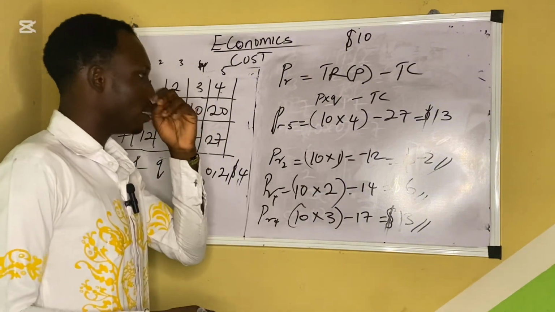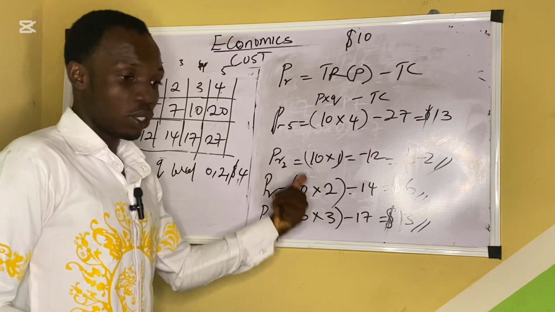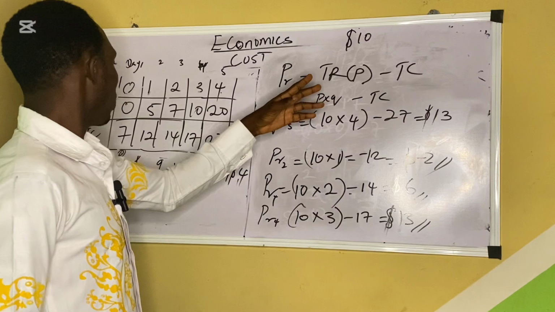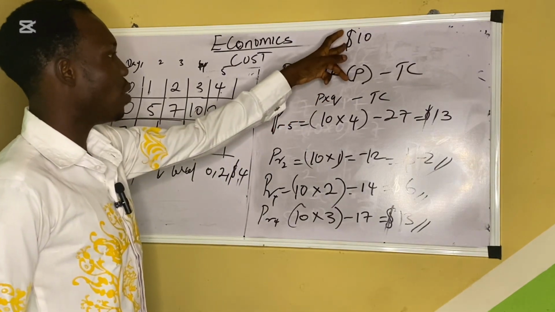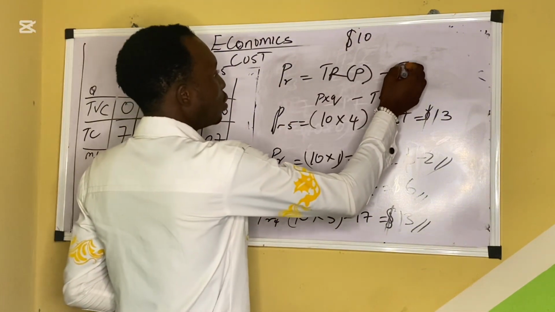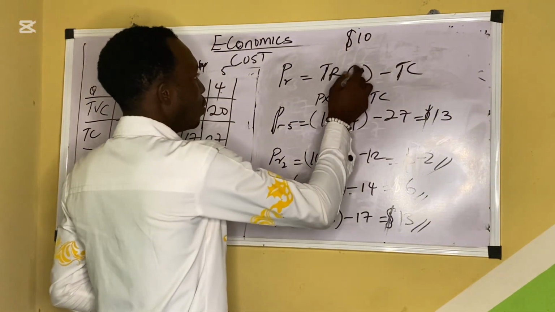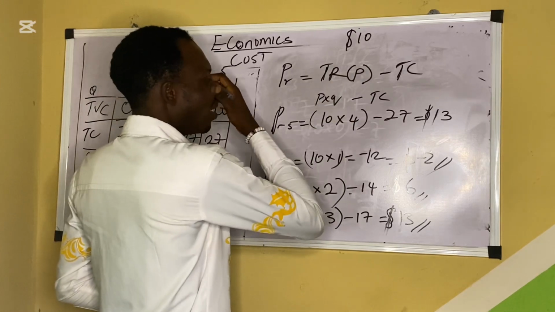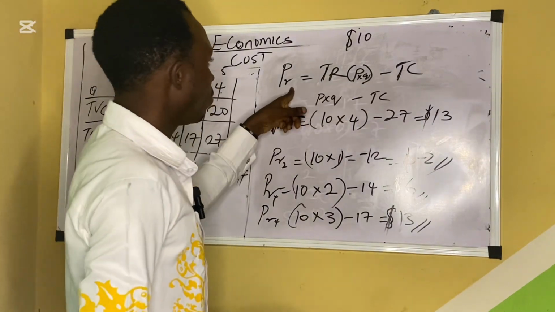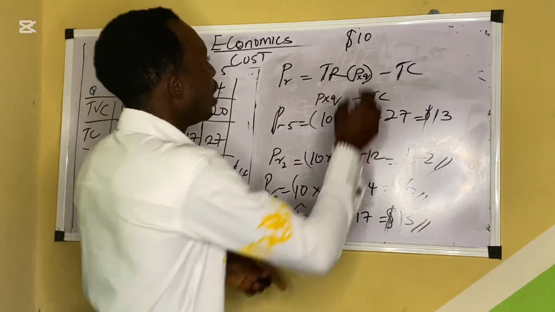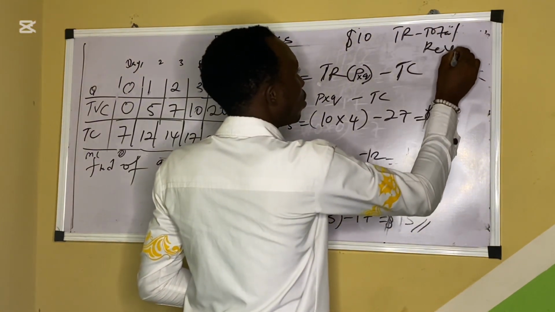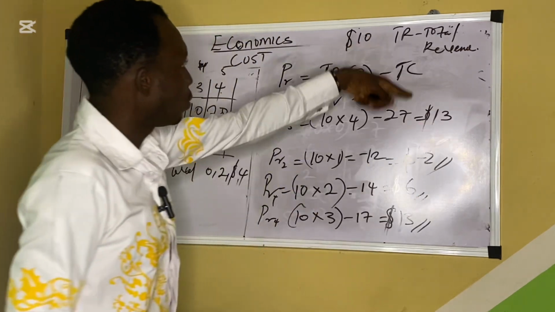So it's not actually hard. This is a WAEC question. This is a WAEC question. So already say how the question is. They say if the price is now $10. So for you to get your profit, you take total revenue minus total cost.